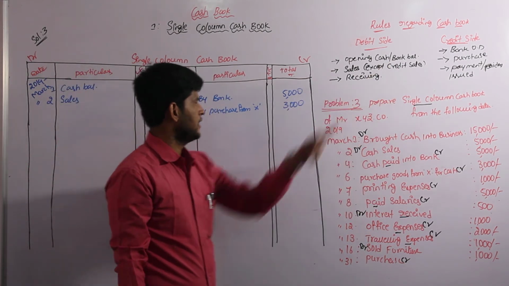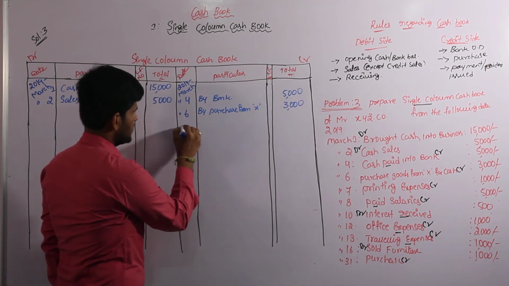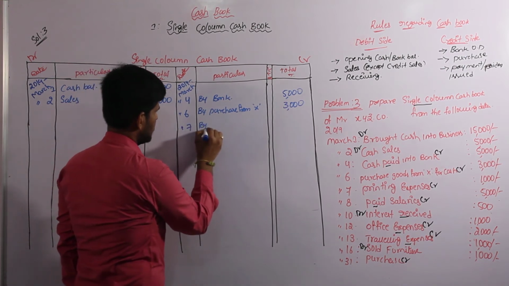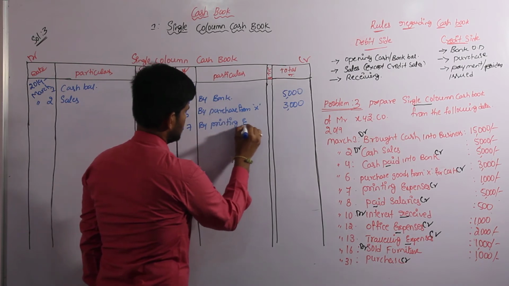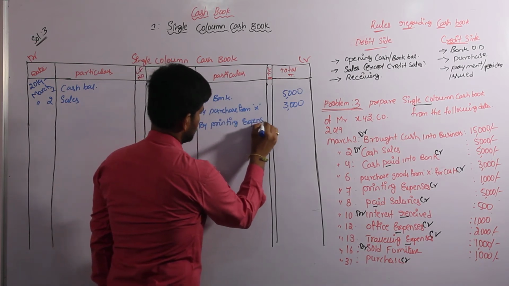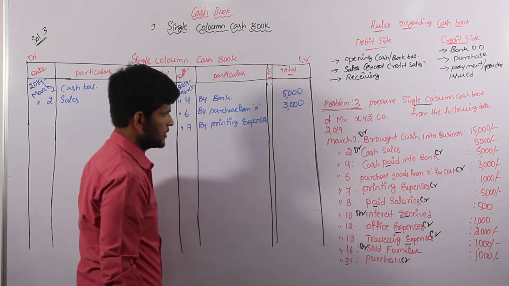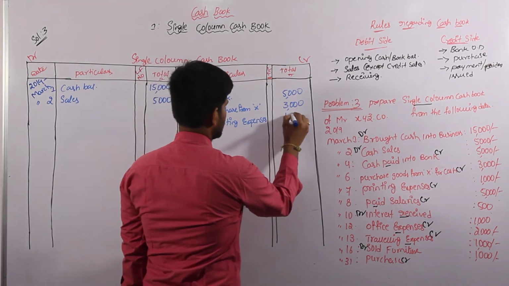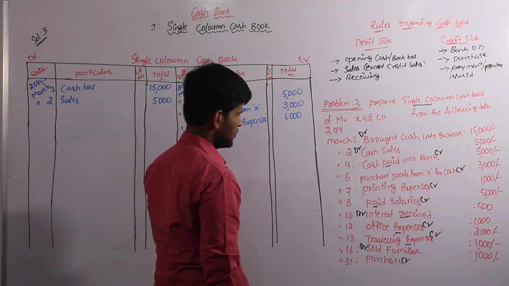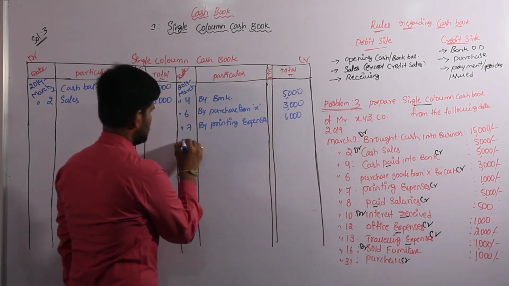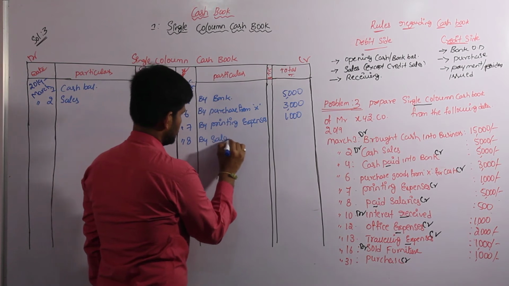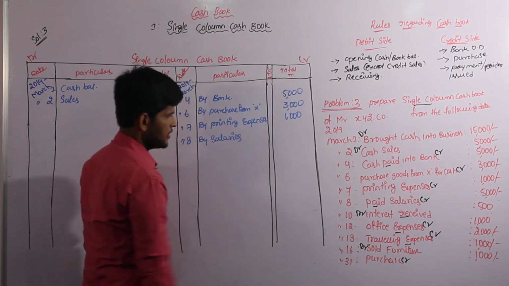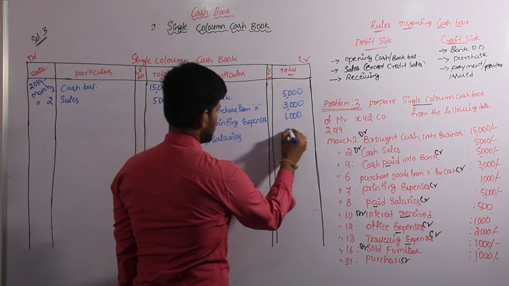Expenses are on the credit side, that is on the 7th, by printing expenses 1,000. Next one, paid salaries. Payment is also on the credit side, by salaries 5,000.